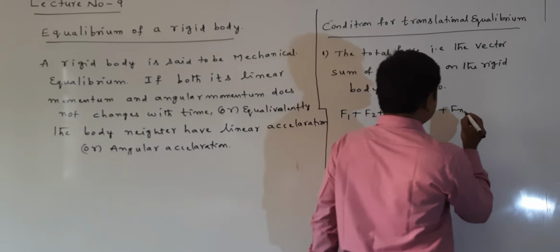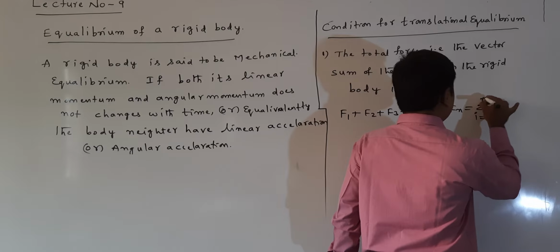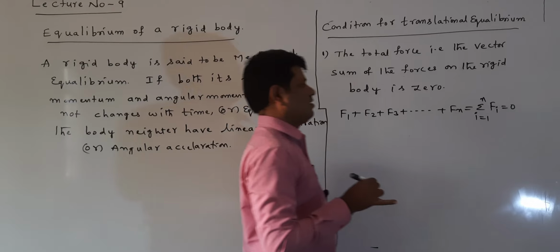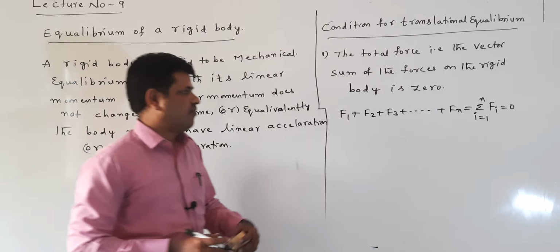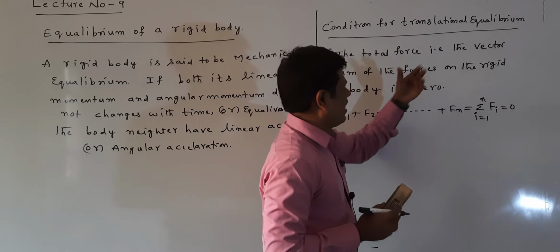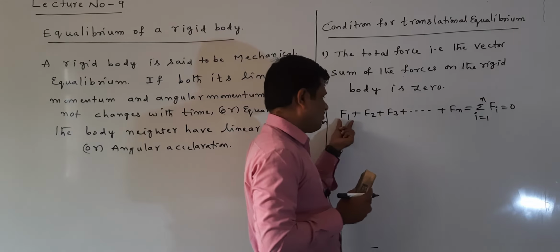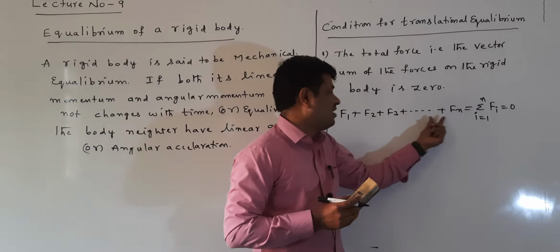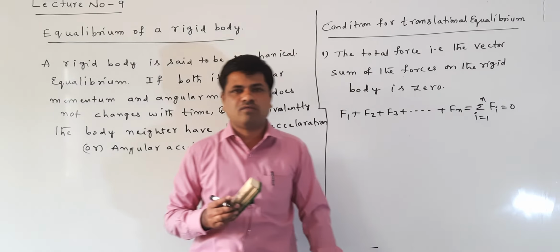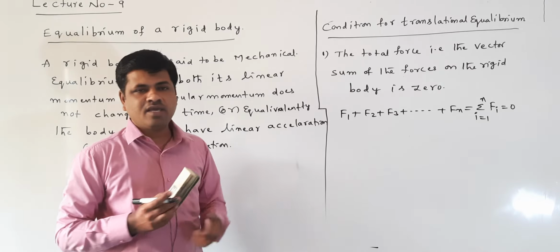Equal to 0 means this can be written as sigma i equal to 1 to n Fi is equal to 0. The total force is called the vector sum of the forces on the rigid body. Vector sum of the forces means F1 plus F2 plus F3 up to Fn is equal to sigma i equal to 1 to n Fi is equal to 0. The total external force acting on the body is 0.